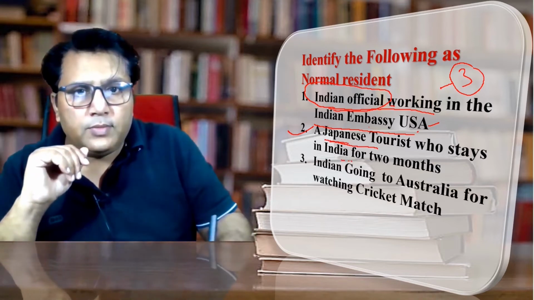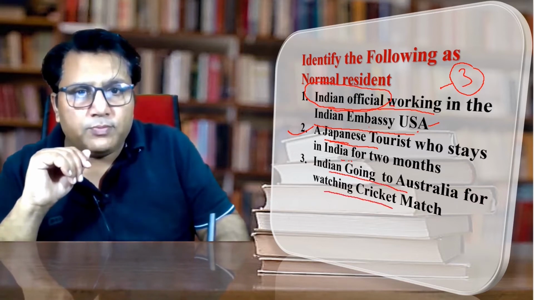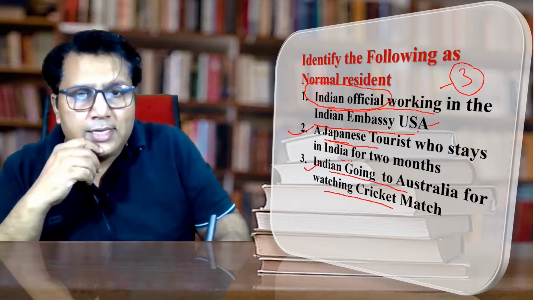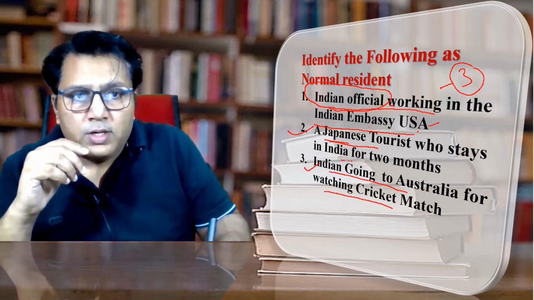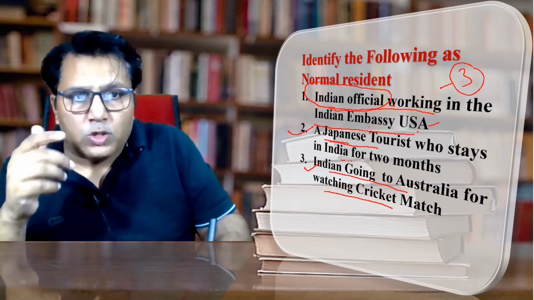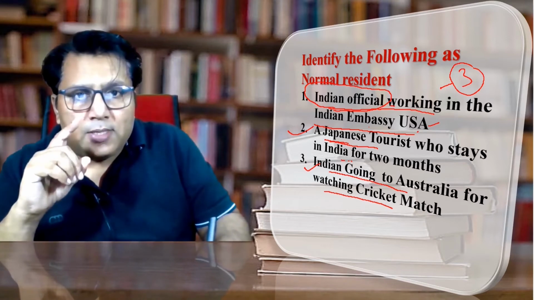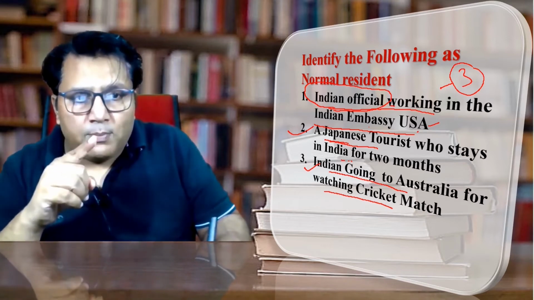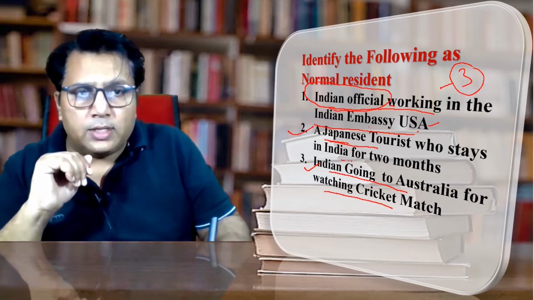The third, Indians going to Australia for watching a cricket match. He is a normal resident. Why? Because when the match is over, he will return to his hometown. If the Indian citizen has gone to Australia for permanent settlement, then definitely he is not a normal resident. But since he has gone there to watch the match, once the match is over, he will return to the hometown India. So he is a normal resident.